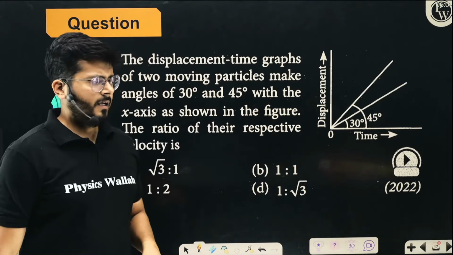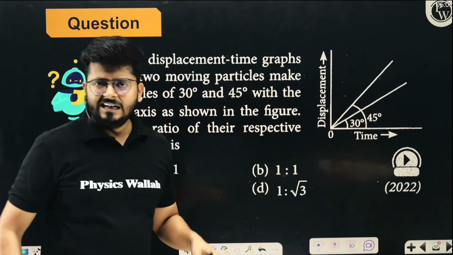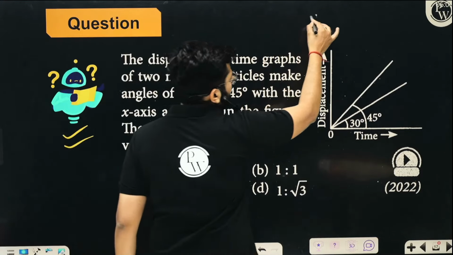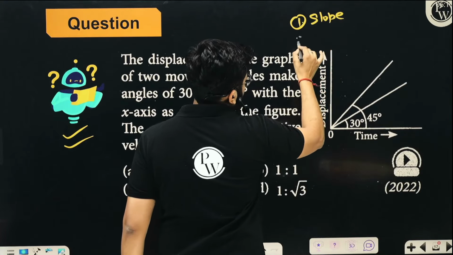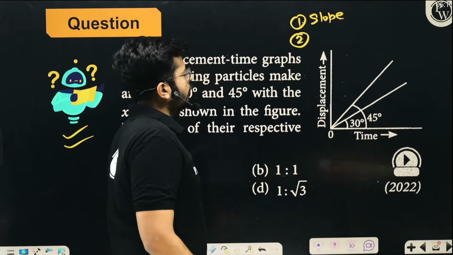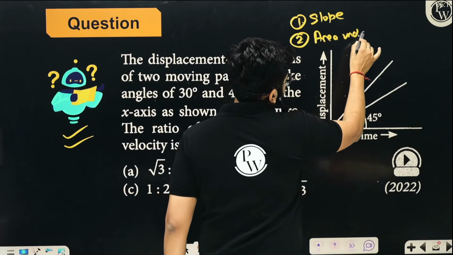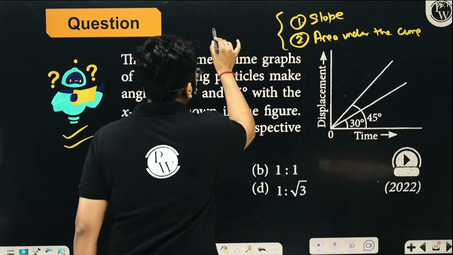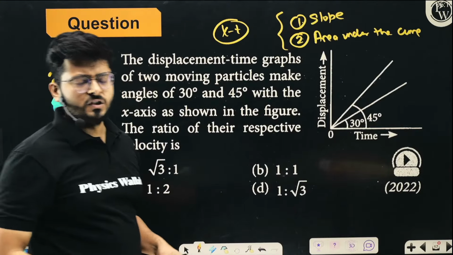So think about it. Which part of the displacement time graph tells you the velocity? Answer me. Slope? Slope tells you that, or area under the curve? Which of these two things in the displacement time curve explains the velocity? Think about it.